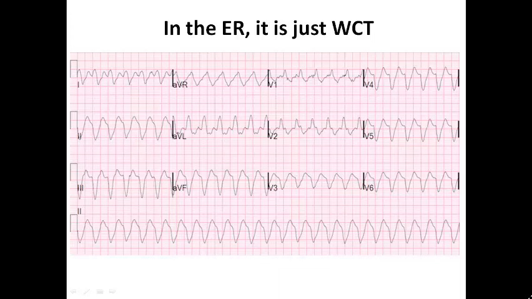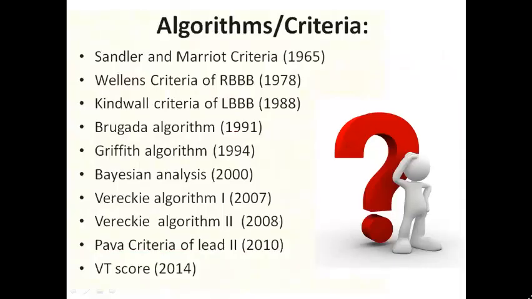So in the ER, what you would see is wide complex tachycardia. Sometimes it is difficult to differentiate whether it is ventricular tachycardia, SVT with aberrancy, or antidromic AVRT. And that's why there have been a lot of algorithms since 1965 to teach you how to differentiate VT from SVT with aberrancy.